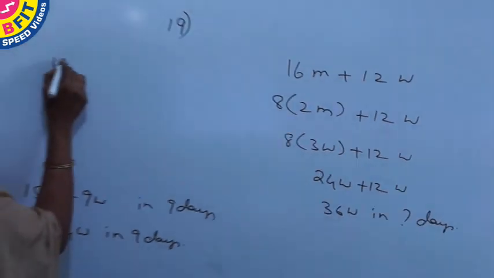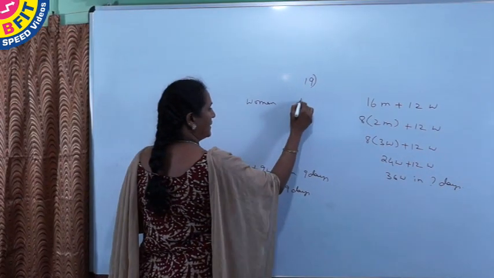So we have women and days taken by them.